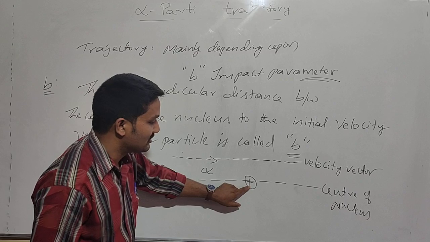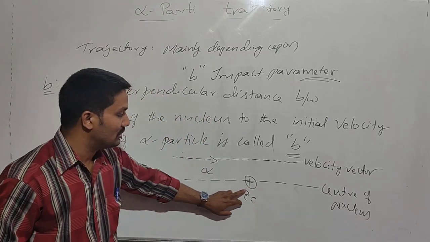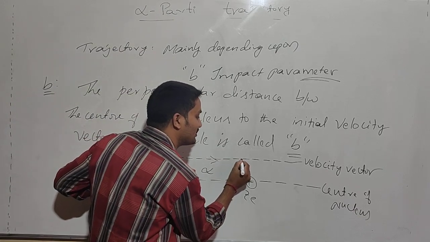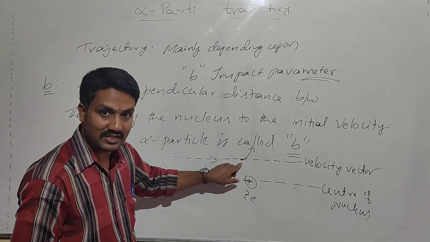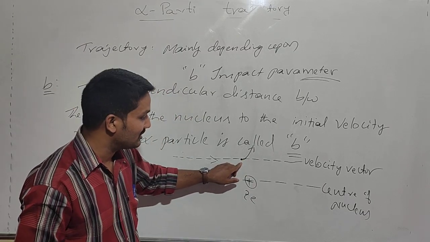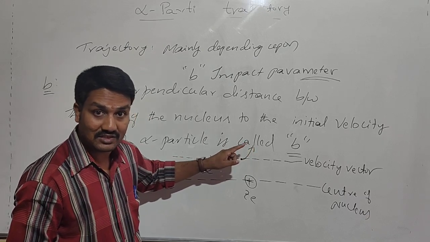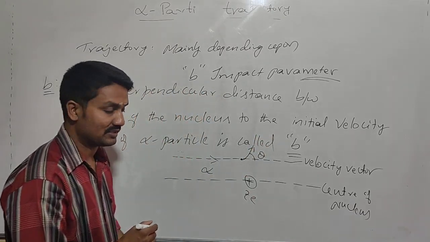Due to the influence of this positive gold nucleus, there is deviation in the alpha particle. That is why the path followed by the alpha particle changes, and here it makes an angle theta.